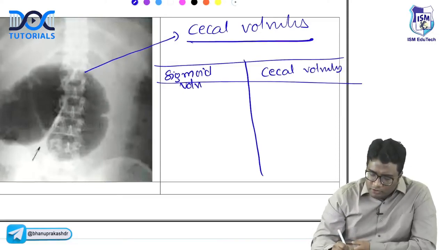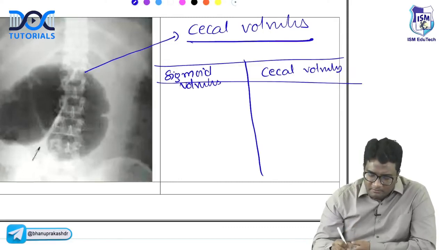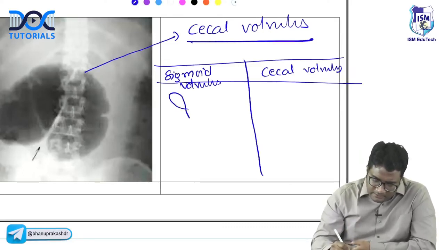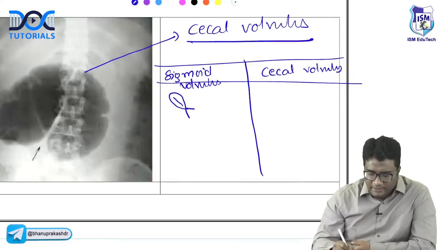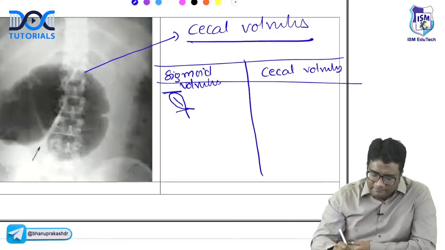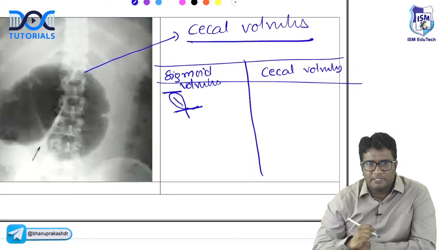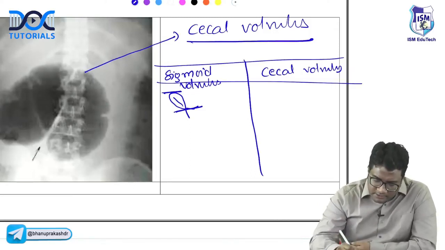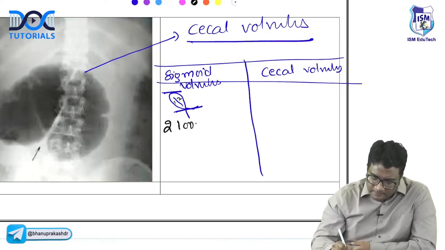Sigmoid volvulus, both of them will have coffee bean appearance. Sigmoid volvulus, it will be like this, right? So you have it extending from the right upper quadrant till the left iliac fossa. You have this bubble loop distending, and you will see two bubble loops. This is one and this is two. So you have two loops.